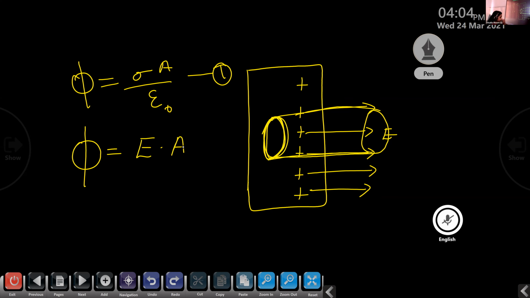For this end face, which is inside the conductor, what about the value of the electric field? E is equal to 0, right? Here E is equal to 0 for the Gaussian surface which is inside this plate. So in this case, phi is equal to 0. We can name it phi 1. The curved face is phi 2, and this end face is phi 3.